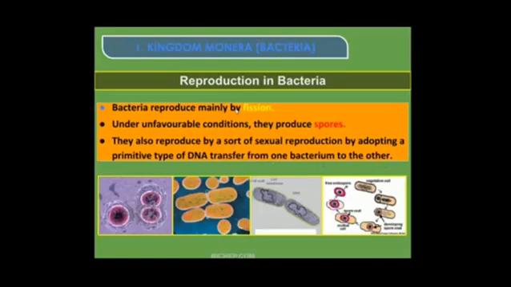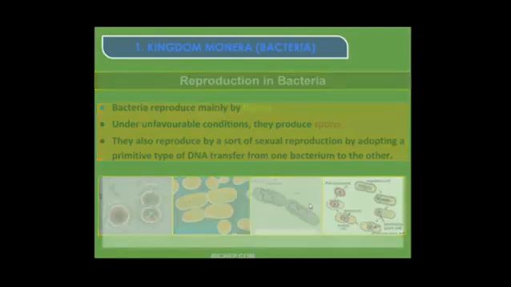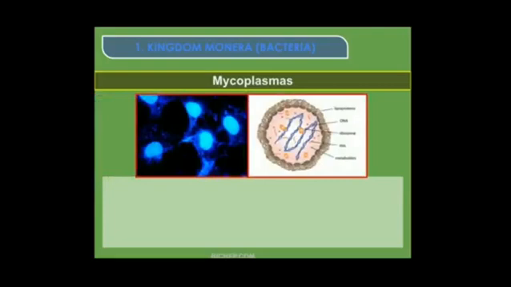So bacteria reproduce asexually by fission. Here you can see from one bacterium, two bacteria are produced. Here also you can see the fission, okay. Then by producing spores, this is asexual. And sexually, how do they reproduce? By transferring the DNA from one bacterium to the other bacterium. So that is about the reproduction. Now one more term in the kingdom Monera, that is in the bacteria, that is mycoplasmas.